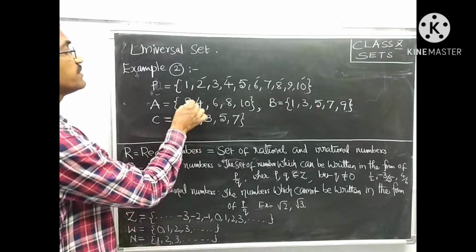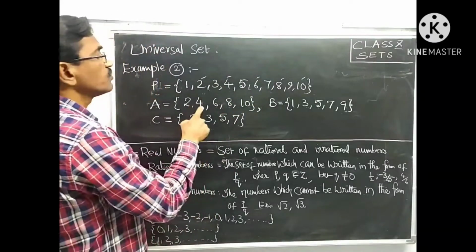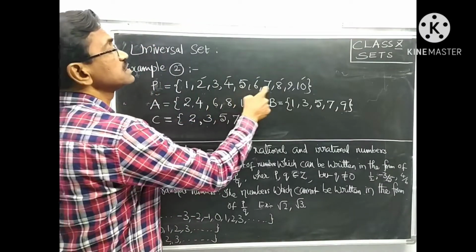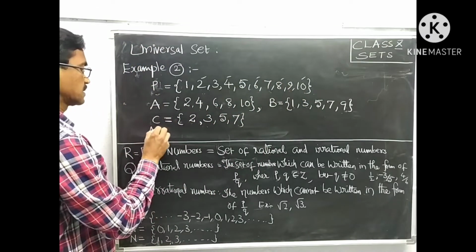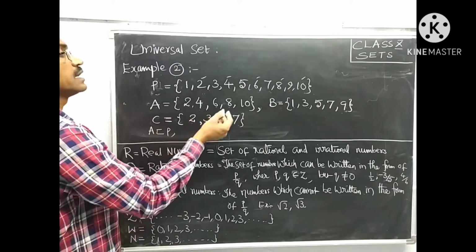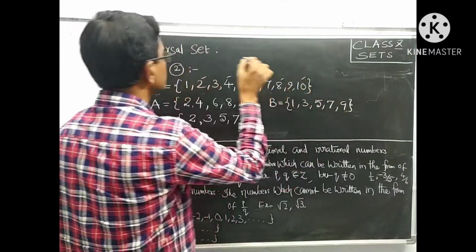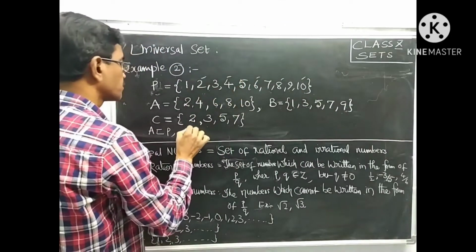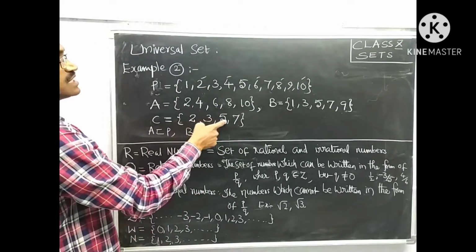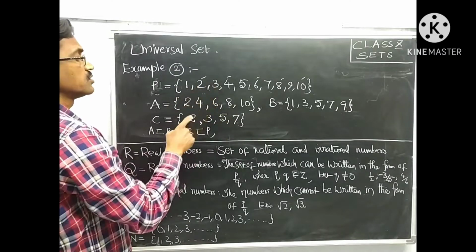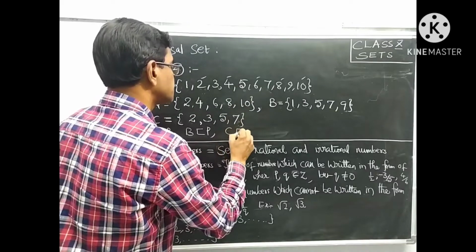If you see, every element of A also belongs to the set P: 2, 4, 6, 8, 10. Therefore, A is a subset of P. And every element of B also belongs to set P. Therefore, B is a subset of P. Every element of C also belongs to P: 2, 3, 5, 7. Therefore, C is a subset of P.